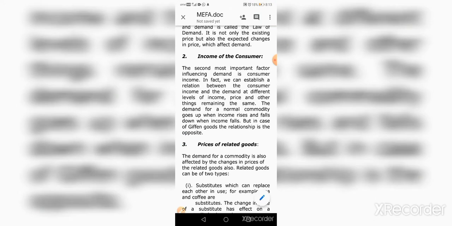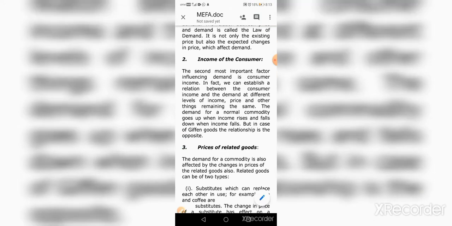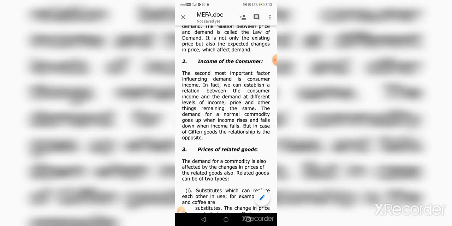What are given goods? Given goods means some type of goods whose demand does not depend upon the consumer's income. We will discuss the given goods topic in the next class. So first, the income of the consumer.